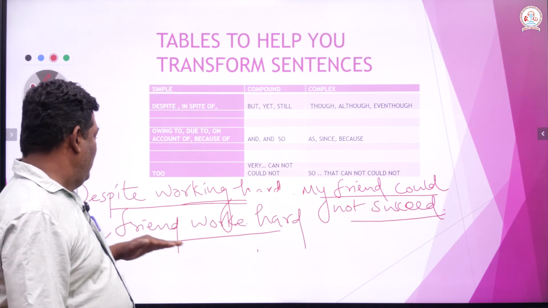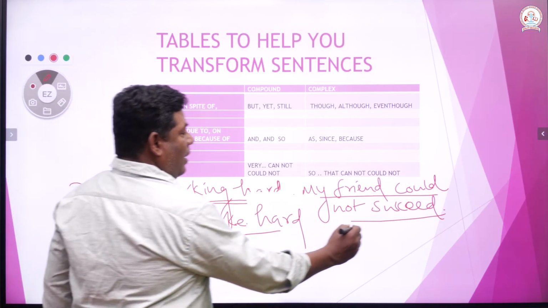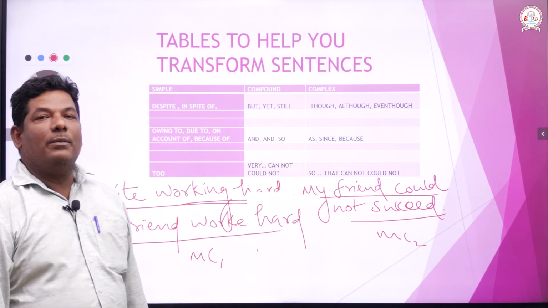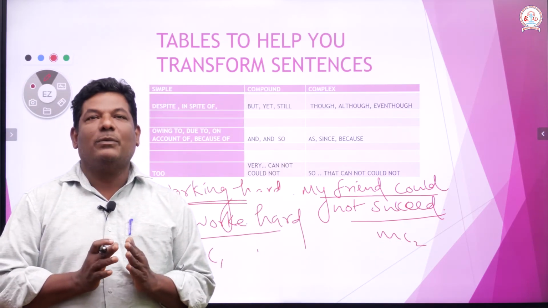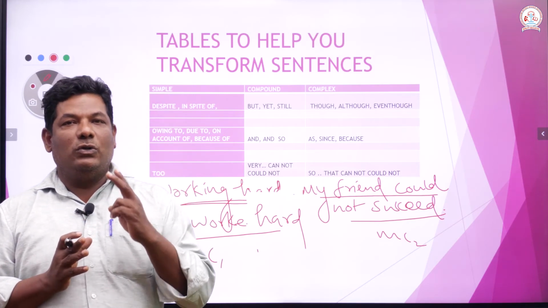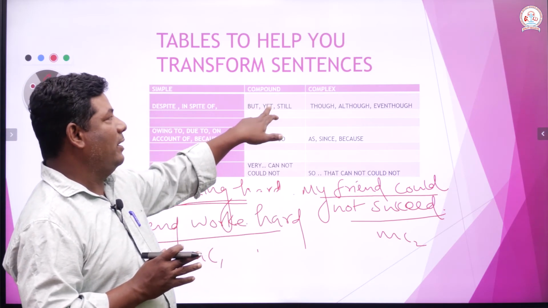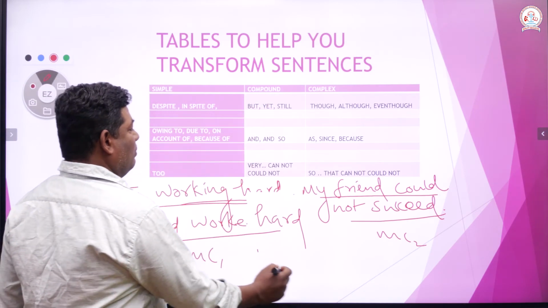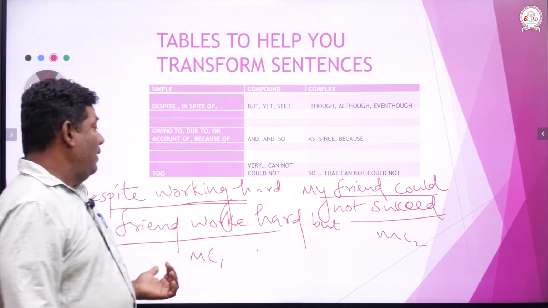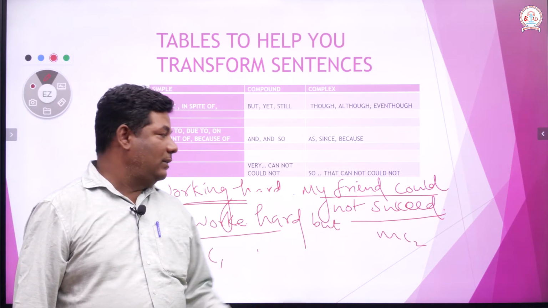So, we are joining my friend worked hard, main clause 1, and this is main clause 2. So, it has become a compound sentence because according to the definition, a compound sentence has got two main clauses and we have to connect them using coordinating conjunctions. You can use but here. My friend worked hard, but he could not succeed.